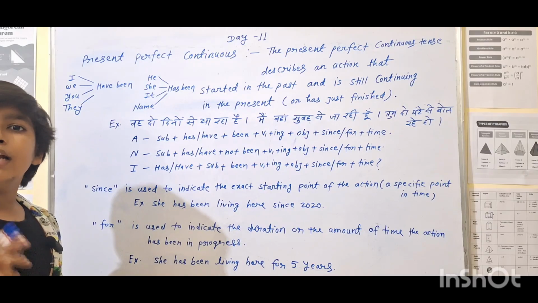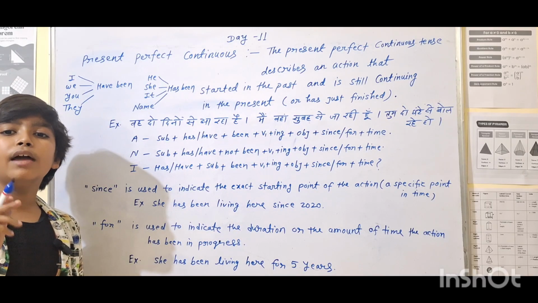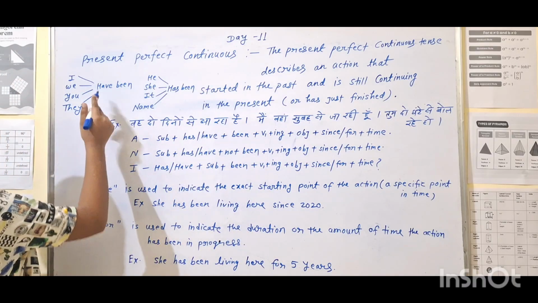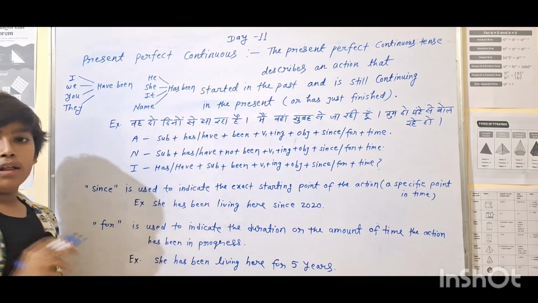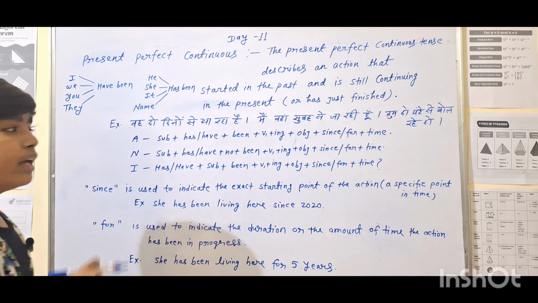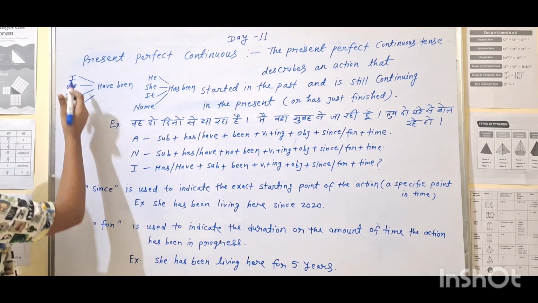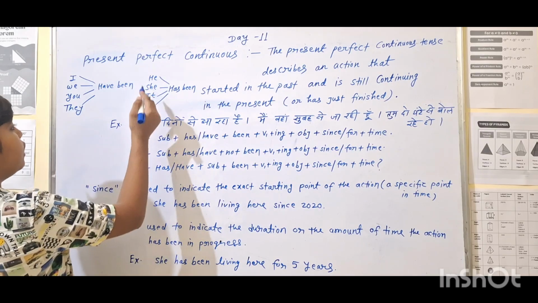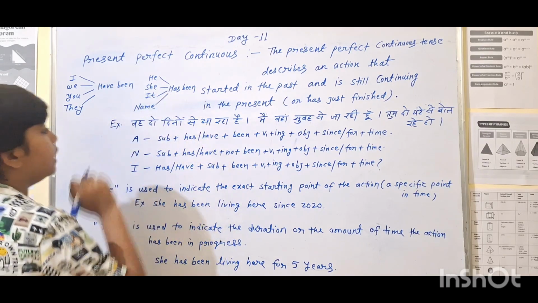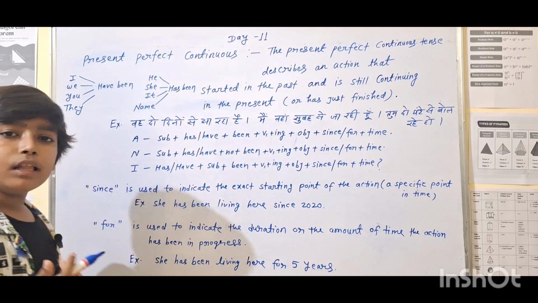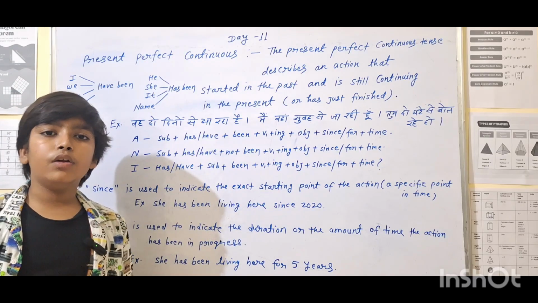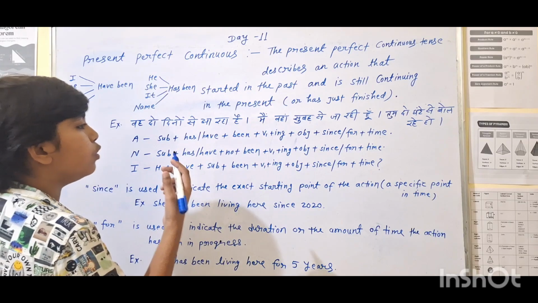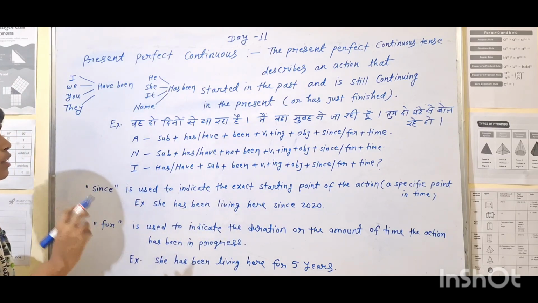Before starting, in every tense we first have to see the helping verb. In this, there are two helping verbs: have been or has been. Let's see their uses. With I, we, you and they, have been is used, and with he, she, it and a name, has been is used. By this we have understood how the helping verbs will be used. Let's see the examples.